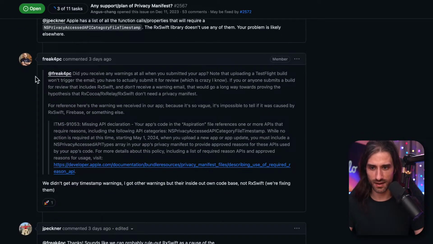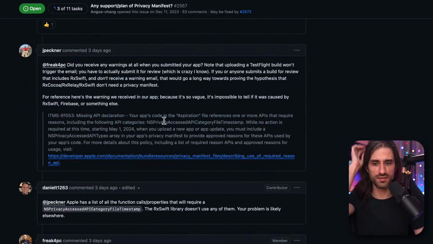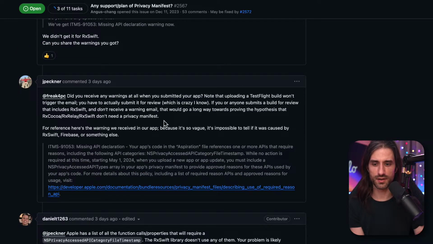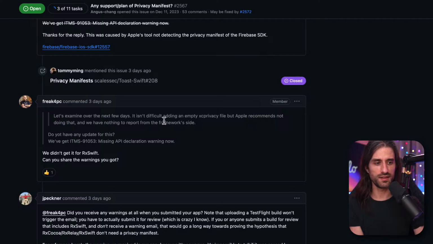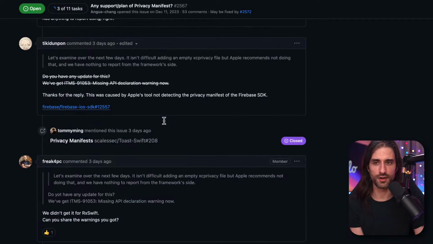And let's see this answer. They say they didn't get any timestamp warnings. They got other warnings, but inside their own code base, not Eric Swift. So they seem to say that Eric Swift doesn't use anything that requires a privacy manifest, which kind of makes sense because in a way Eric Swift is doing its own thing, and then code that would use such APIs would be in the observation code, which is part of your app.